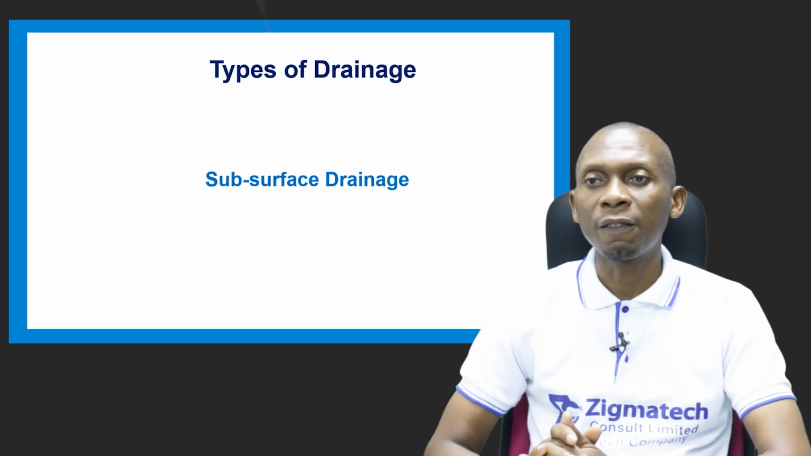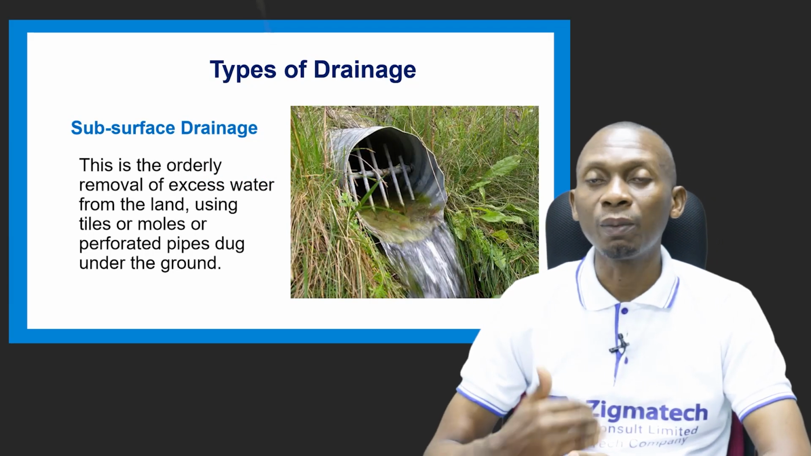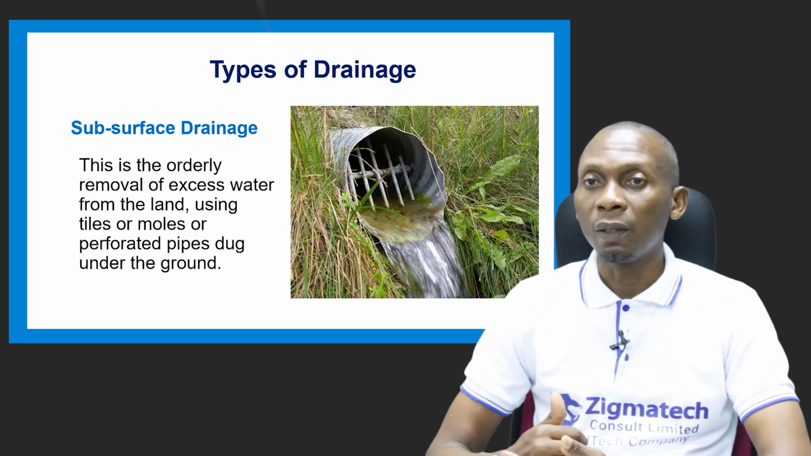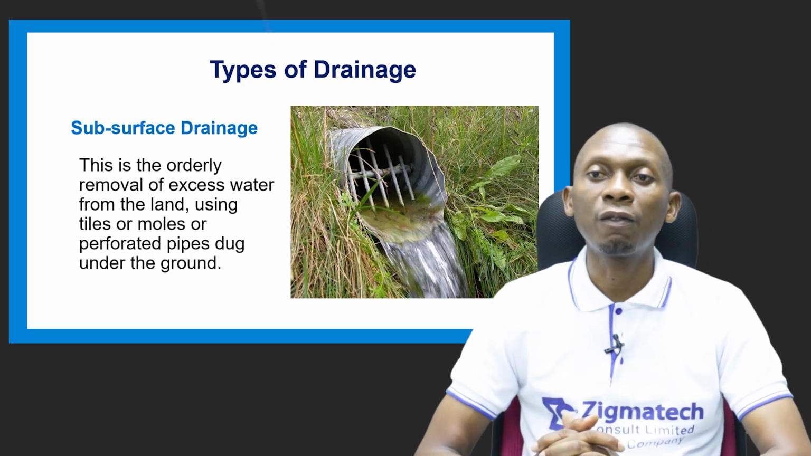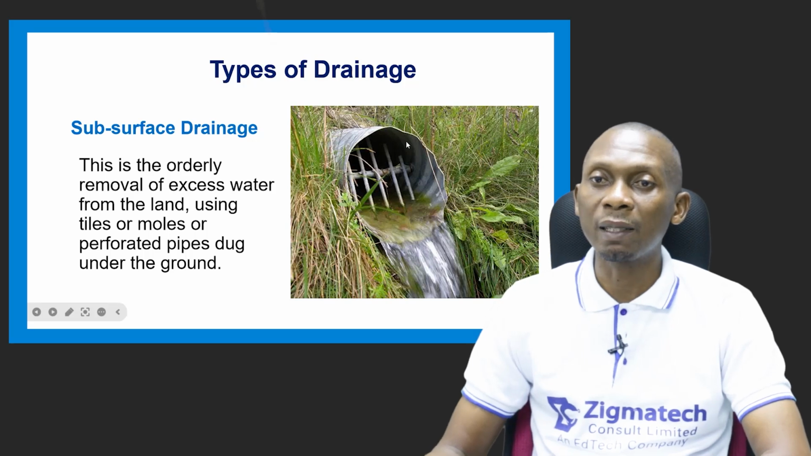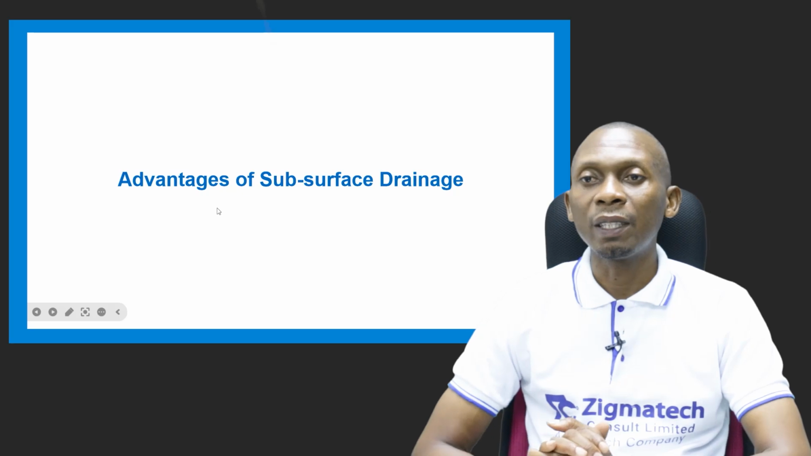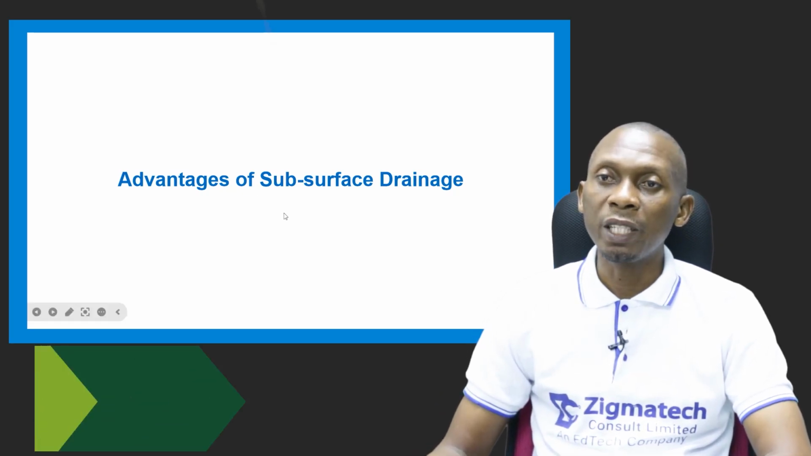So let's look at subsurface drainage. Sub means below the soil. When we talk about sub, it means below the soil surface. Now this is the orderly removal of excess water from the land using tiles or molds or perforated pipes, as we can see here, dug under the ground. Now it has its advantages. So let's look at the advantages of subsurface drainage.